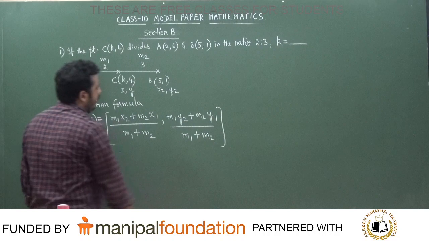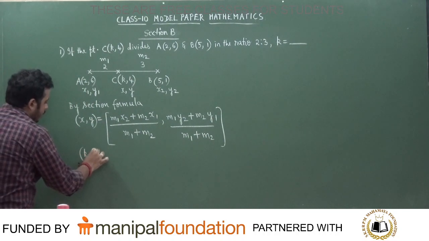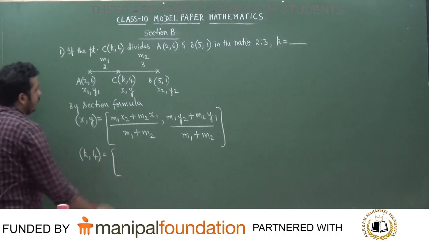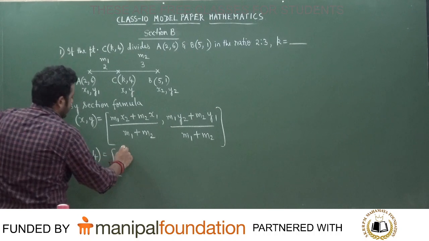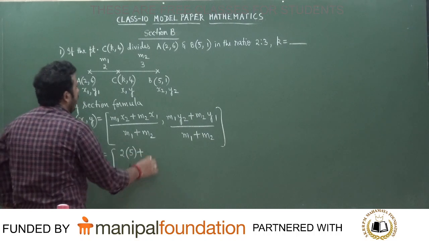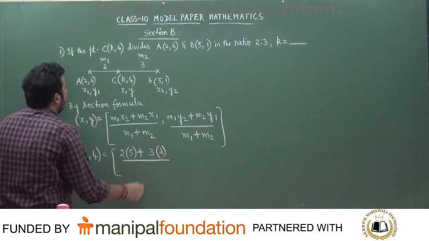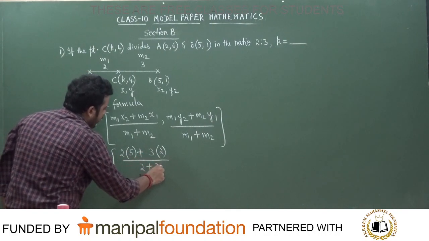Is it correct or not? Divided by M1 plus M2. Now what is the value of x, y, students? K is 4. Is it correct or not? M1 is 2 into x2 plus M2, which is 3 into x1, divided by M1 plus M2. M1 plus M2 will be 2 plus 3.